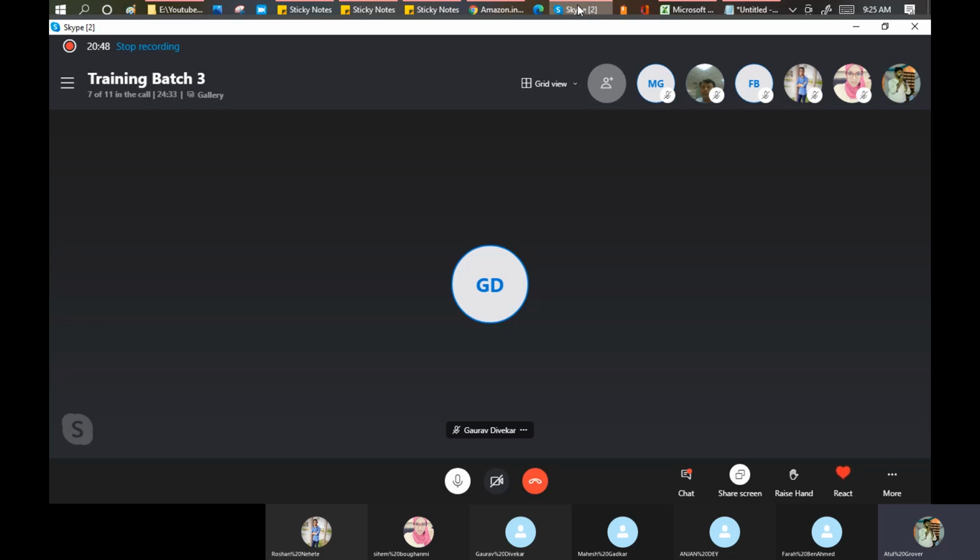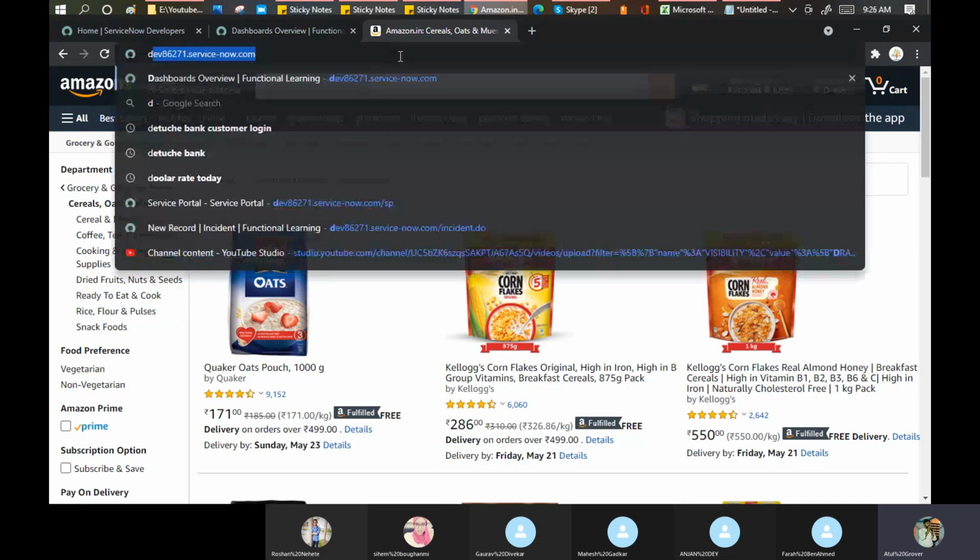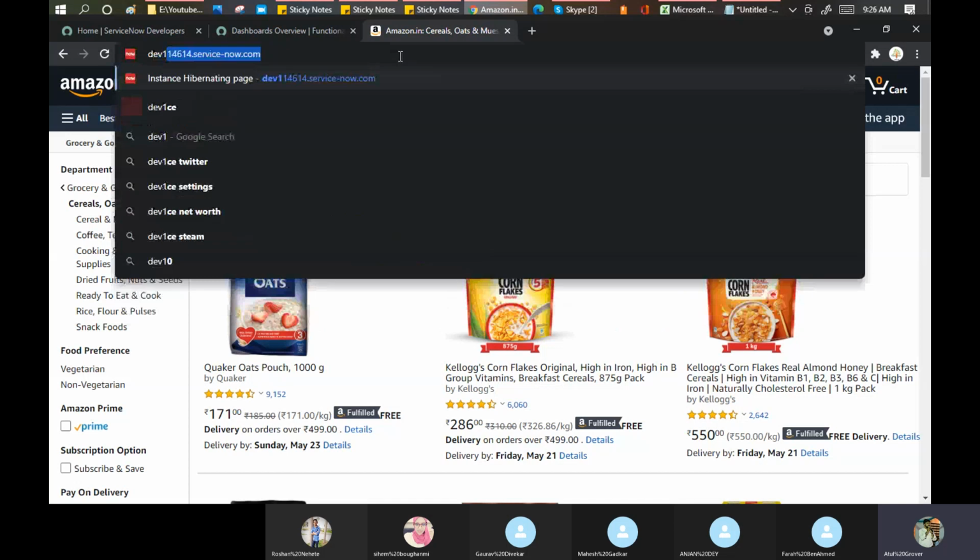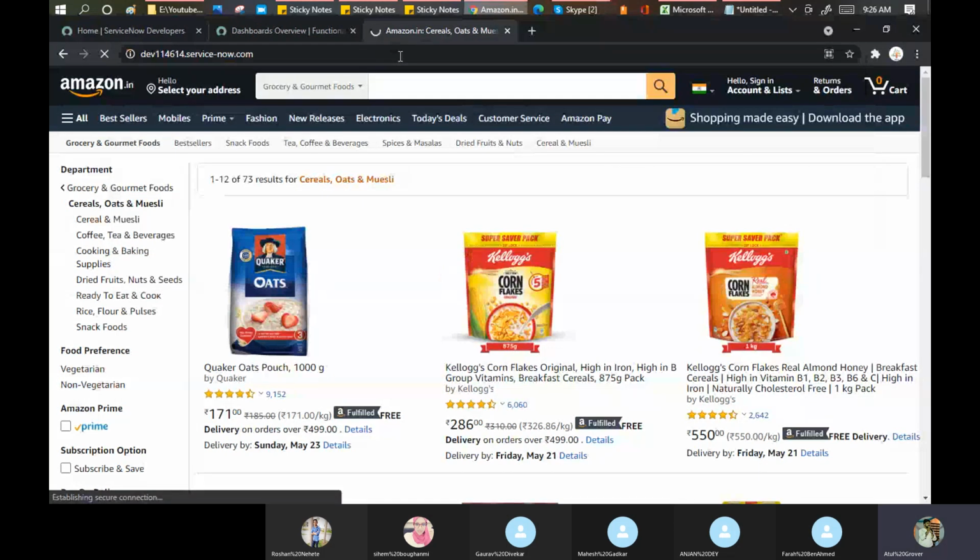So what we'll do now, I'll show you one example. We will create one catalog. We will use one catalog item. We will understand the process and then we'll see how this can be configured. Okay. So guys, my instance is not working in good condition, so I'm using another instance as of now. Okay.